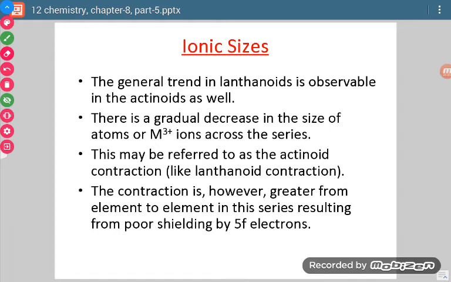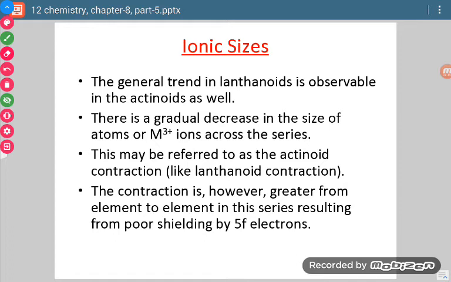In the case of lanthanoids, the contraction was very small, a total of about 30 picometers. But in the case of actinoids, the contraction is more.